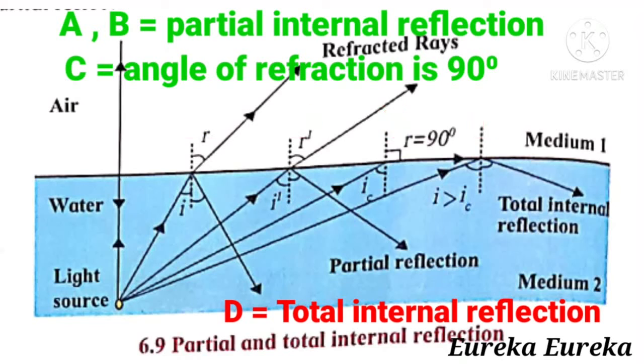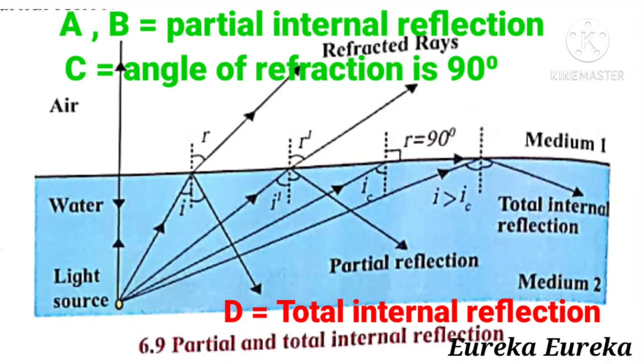And at point C, the value of R is 90 degrees, and this value of R, 90 degrees, is called the critical angle. And beyond this angle, that is at point D, we can observe total internal reflection, that is the angle of refraction becomes greater than 90 degrees at the point D, where all the light rays turn inwards into the denser medium, that is water, and therefore it is referred to as total internal reflection.